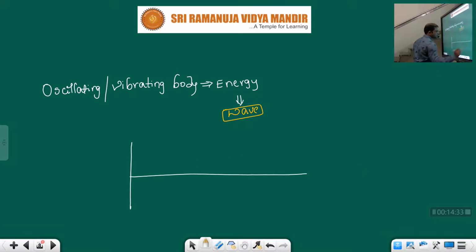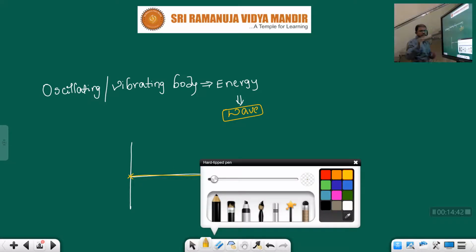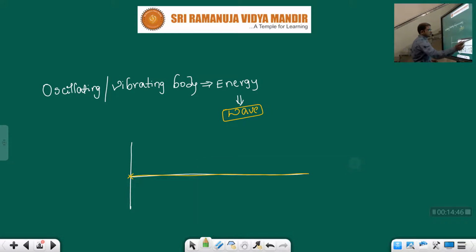See children, let us consider this is the mean position. This entire axis is the mean. Now as soon as you give vibration, it will oscillate, right? First it will reach the maximum, and again it will come down and reach the mean.